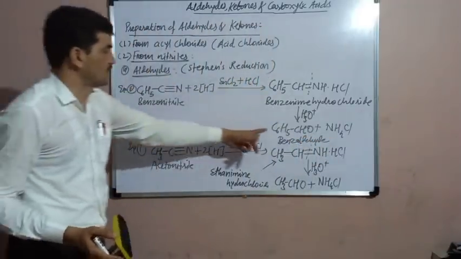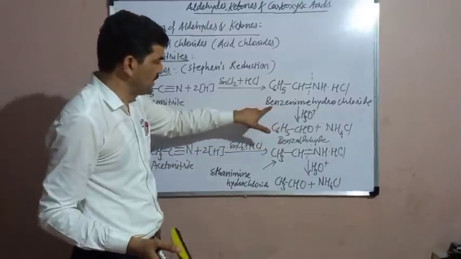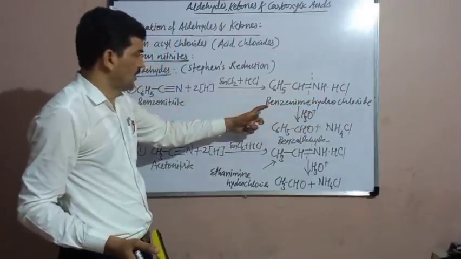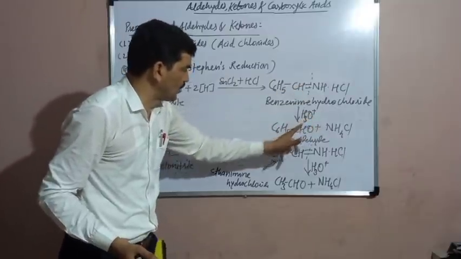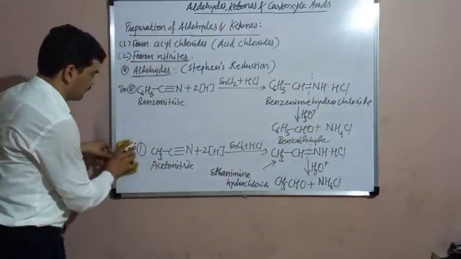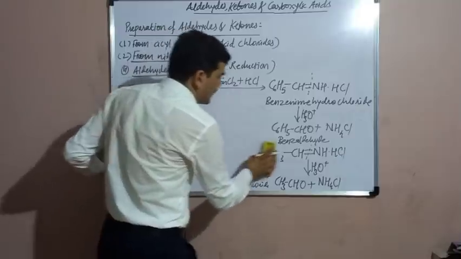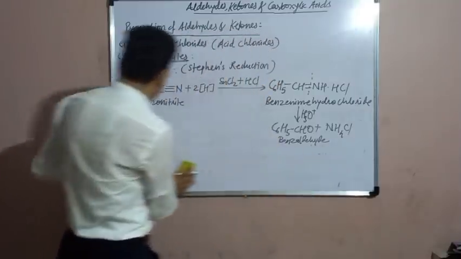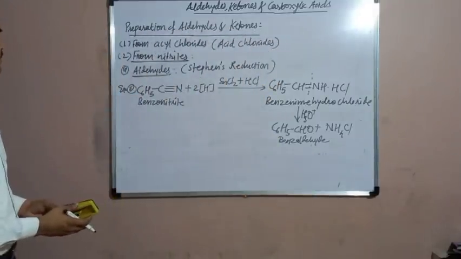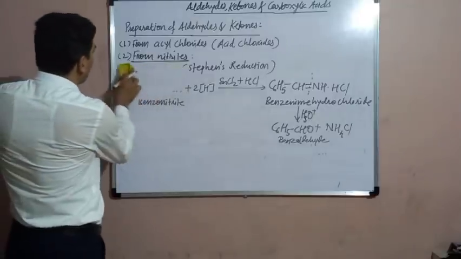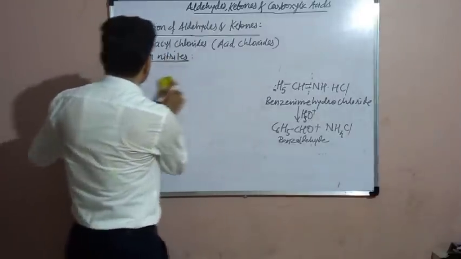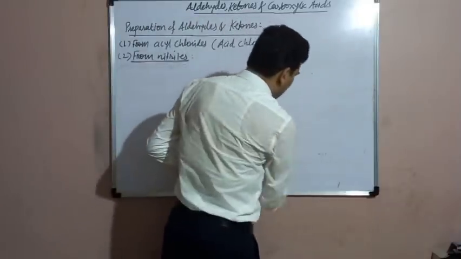Benzaldehyde is obtained here. Benzenimine hydrochloride on acidic hydrolysis will give benzaldehyde. So this is the Stephen's reduction for the preparation of aldehydes. Here the aldehydes are obtained from the nitriles. Now how to obtain the ketones from the nitriles? But alternatively,